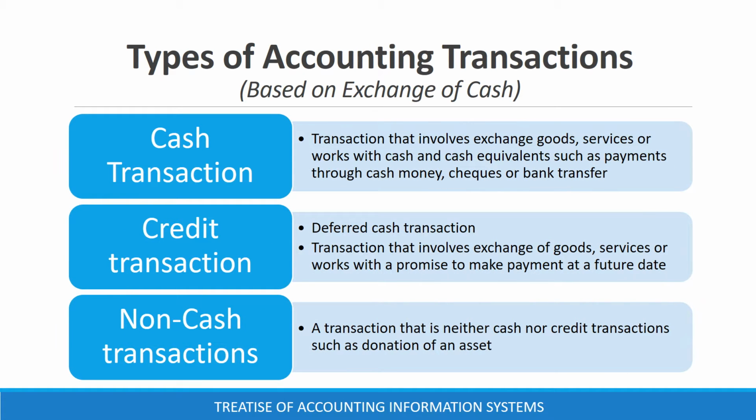Cash transactions are transactions that involve exchange of goods, services, or works with cash and cash equivalents. These are transactions that involve use of cash money, bank transfer, or checks. Credit transactions can also be called deferred cash transactions since they involve exchange of goods, services, or works with a promise to pay at a future date. Non-cash transactions are the accounting transactions that are neither cash transactions nor credit transactions, such as donation of assets.